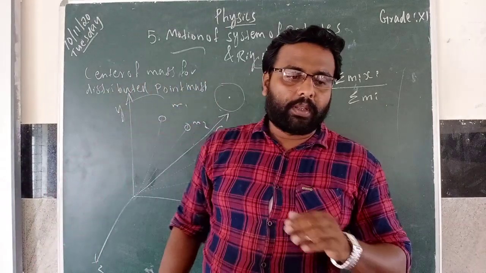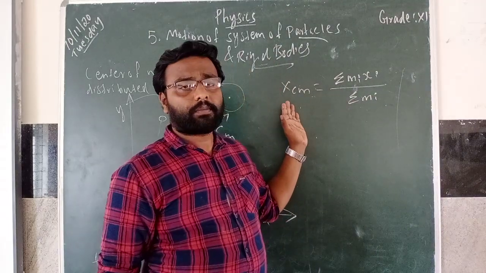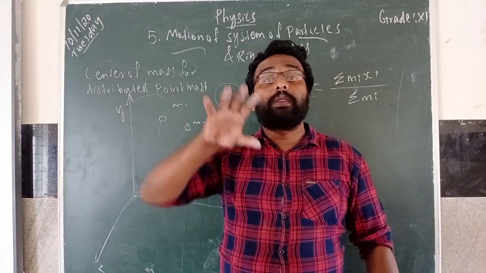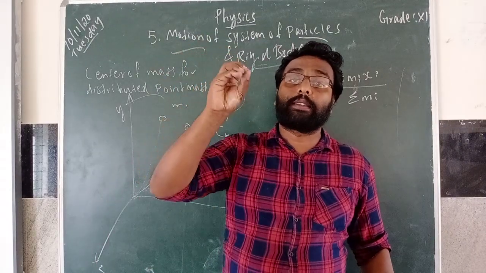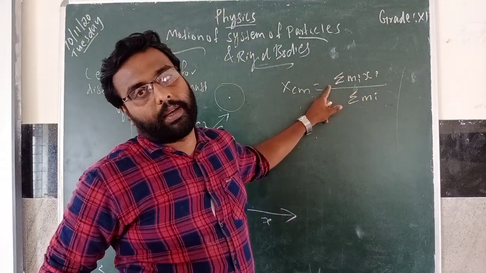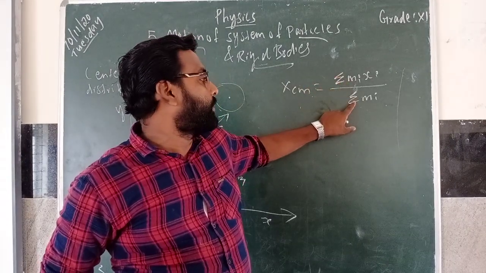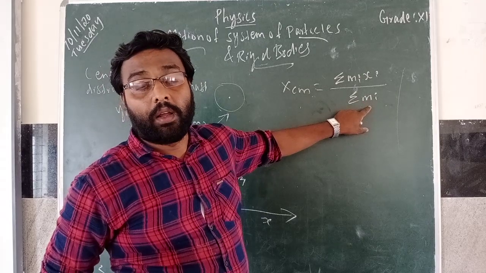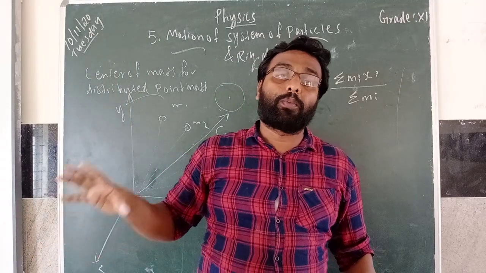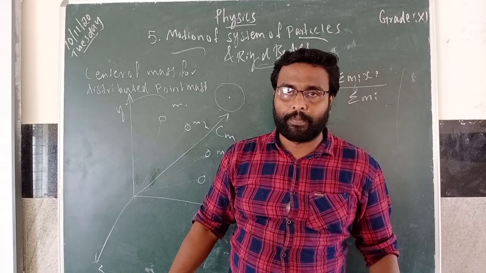This is the equation for the X coordinate of the center of mass. You can find the center of mass of these distributed masses in the X coordinate system. You can use the formula summation MiXi divided by summation Mi to find the center of mass for these distributed point masses in the X coordinate system.